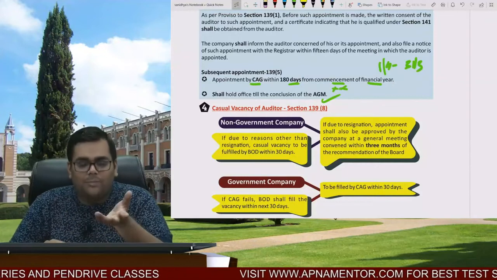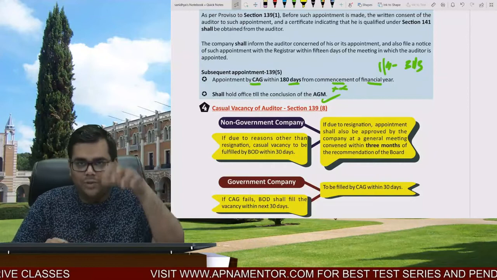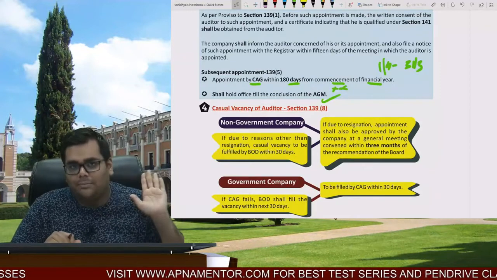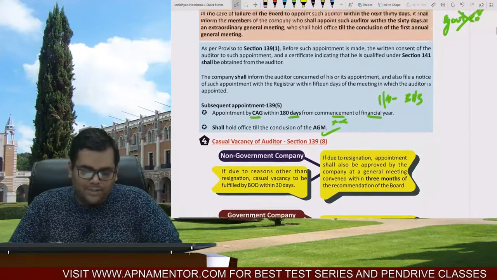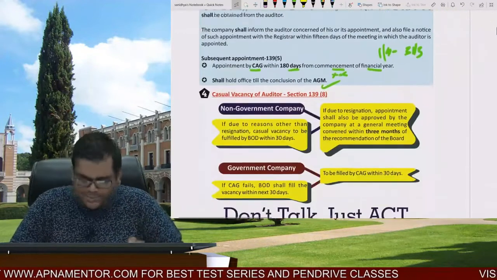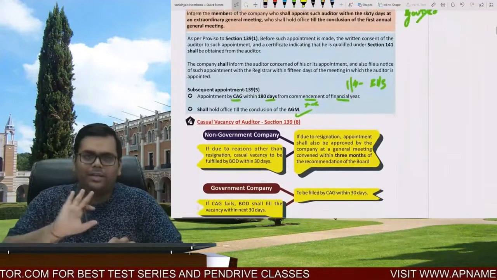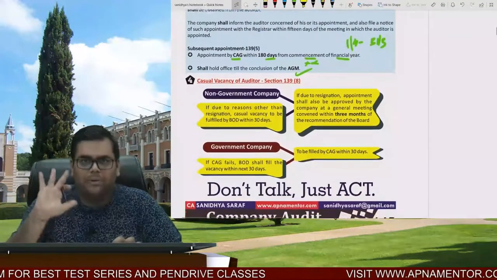Whereas in case of a government company, the tenure shall be only on an AGM to AGM basis. So that 5-year tenure principle is not applicable. Right. So I believe it is clear. So this is the auditors of government company, 139 subsection 7. So I believe you are clear with the appointment part.